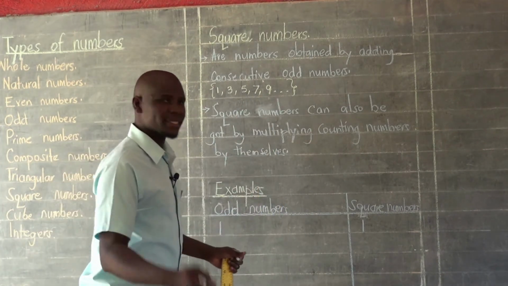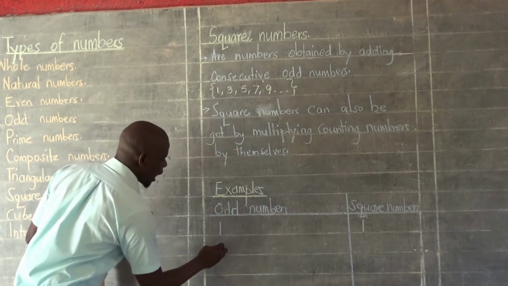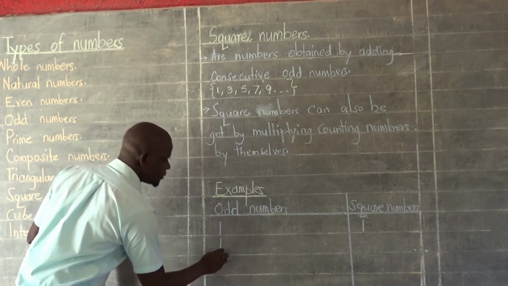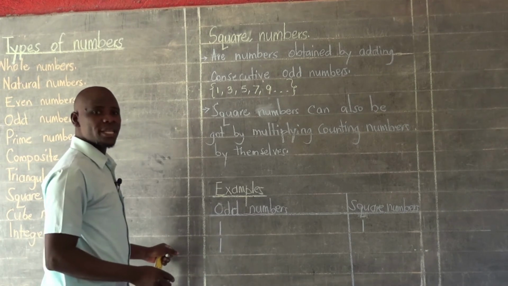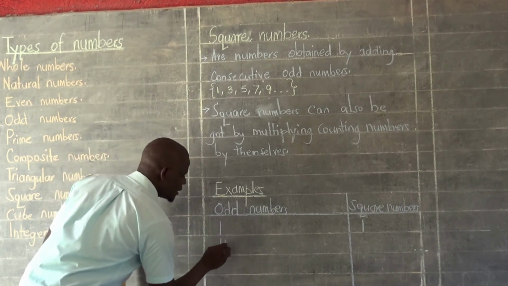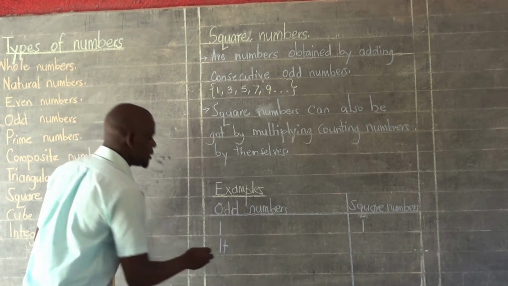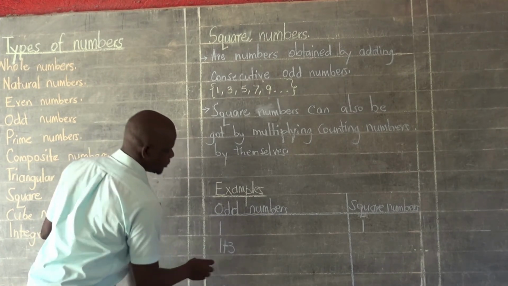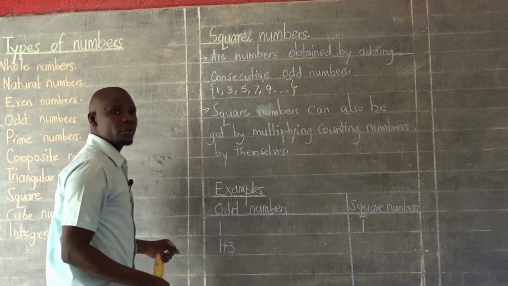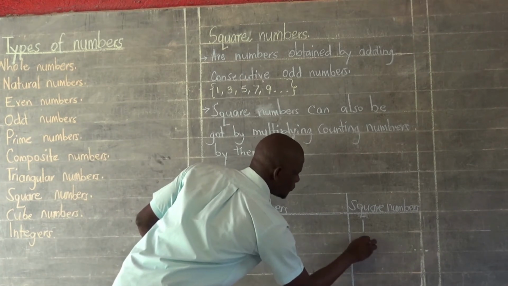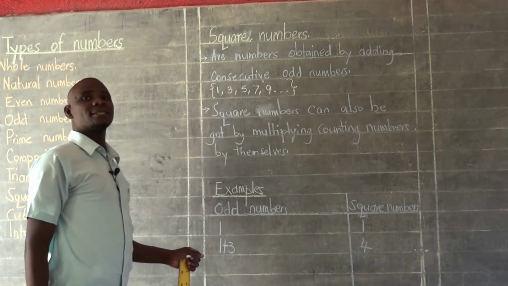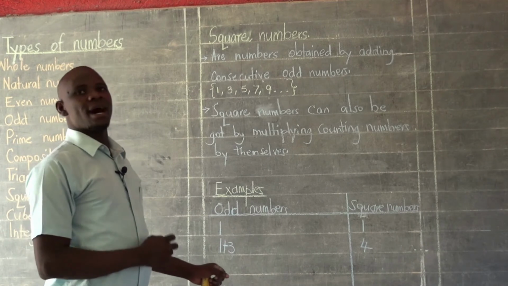Therefore, to get the next one, we are going to add the first odd number plus the second odd number, which is 3. So 1 plus 3 will give us 4. 4 acts as our second square number.